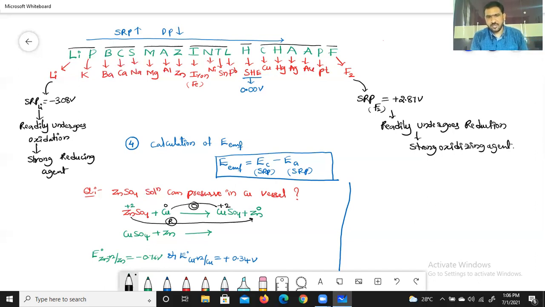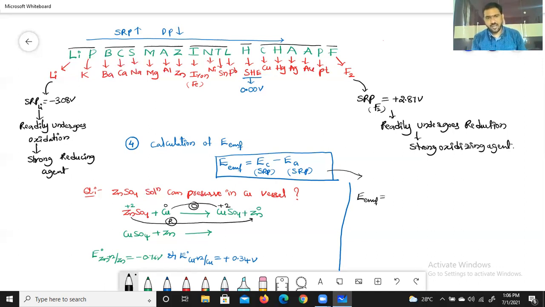Then, for the first reaction, EMF is equal to SRP of cathode minus SRP of anode. Here with respect to this first reaction, which is cathode, which is anode? Generally remember, reduction will happen at cathode, oxidation will happen at anode. Is it clear?